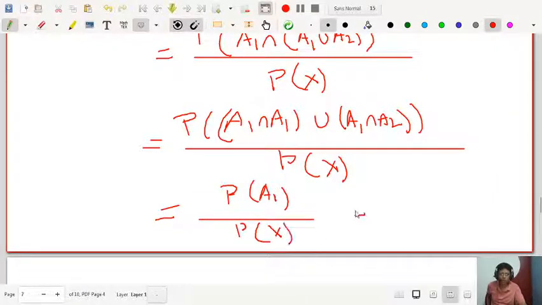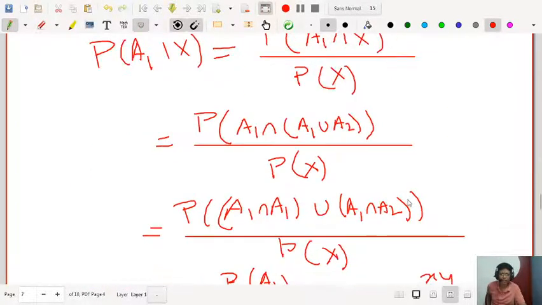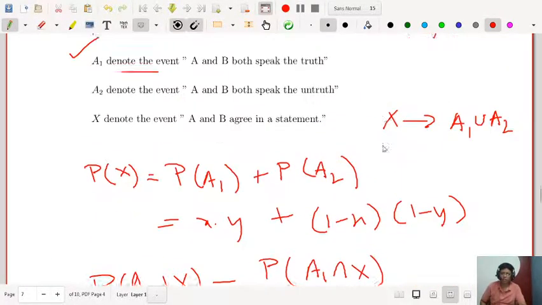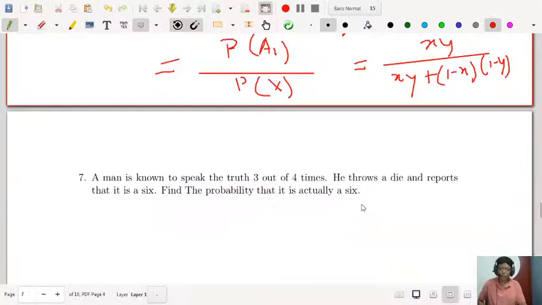The probability of A1 is XY. So the answer is XY divided by XY plus (1 minus X) into (1 minus Y), and you can simplify and get the result. So this is another way of doing this problem. Let's move to the next problem.